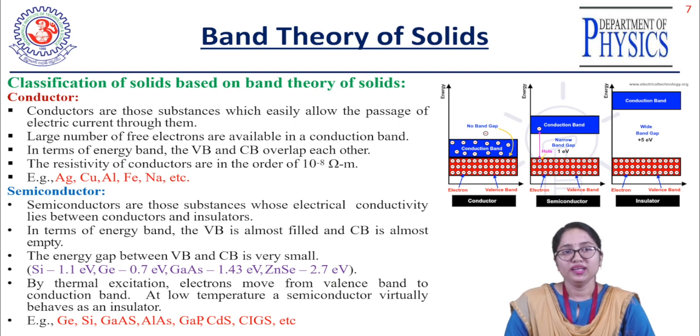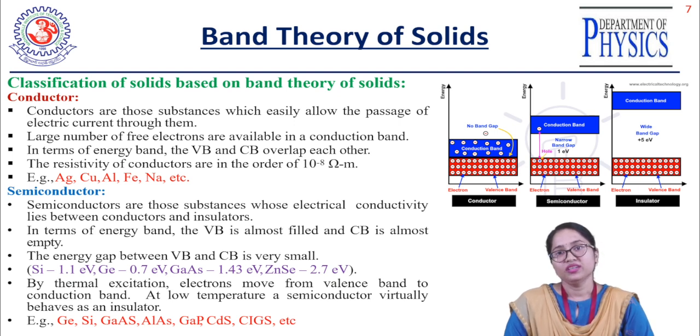Similarly, the next is semiconducting materials. The semiconducting materials are those whose electrical conductivity lies between the conductors and the insulators. You can see the second diagram, the middle one, in which there exists a gap between the valence band and the conduction band.